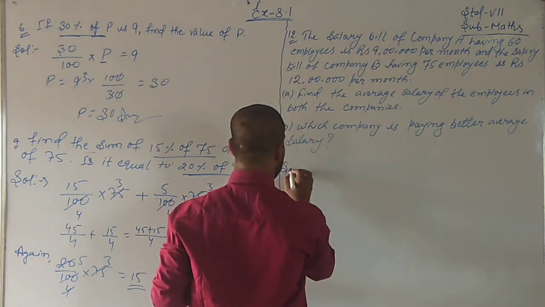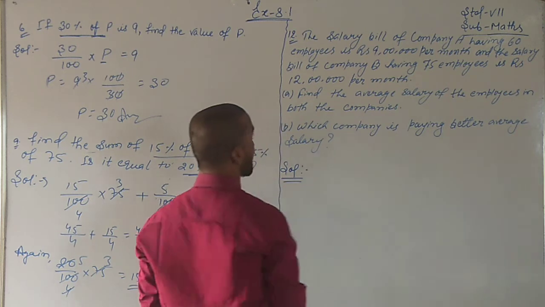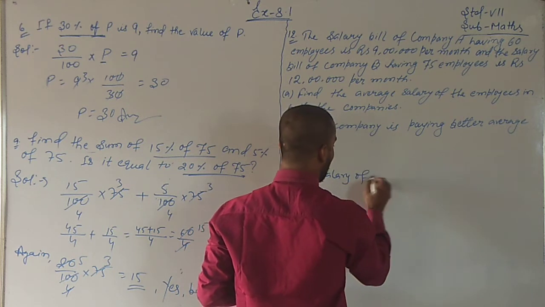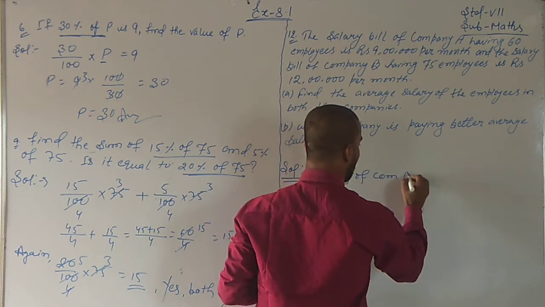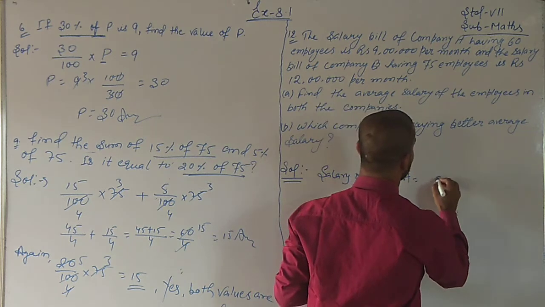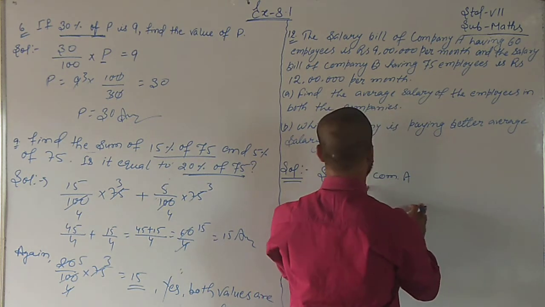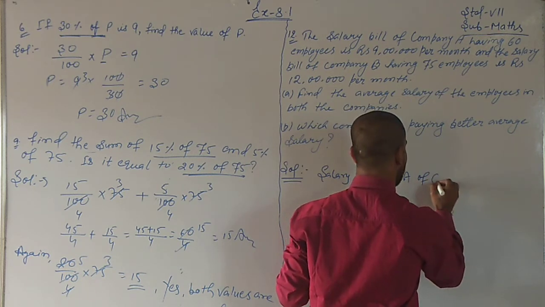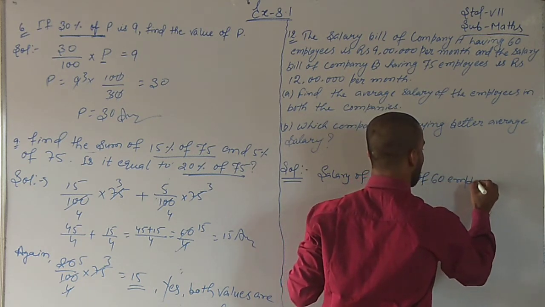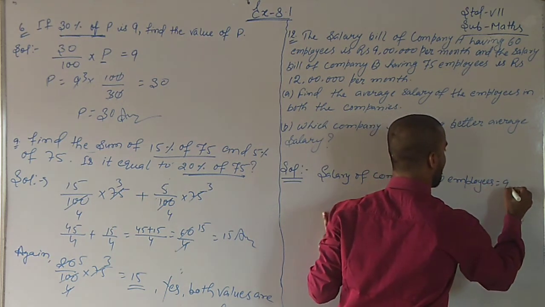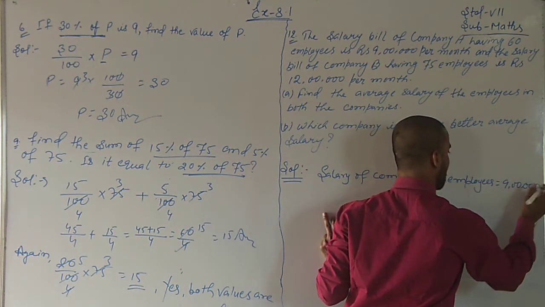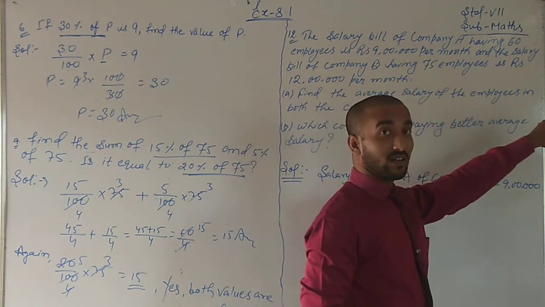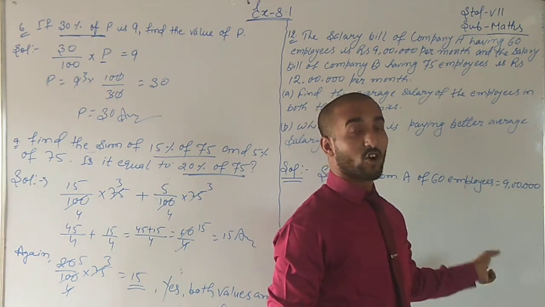So we can mention over here, salary of company A of 60 employees is equal to 9 lakhs. See, per month it is 9 lakhs per month for 60 employees.